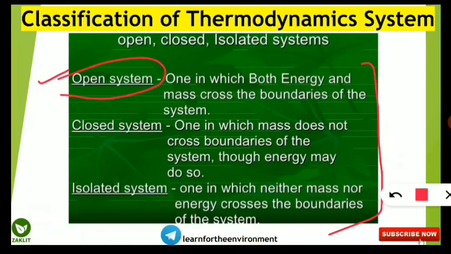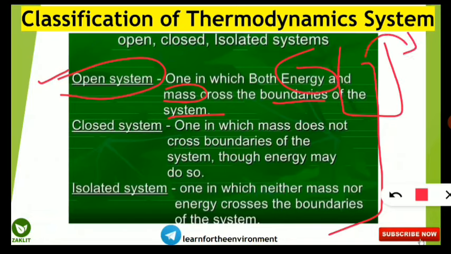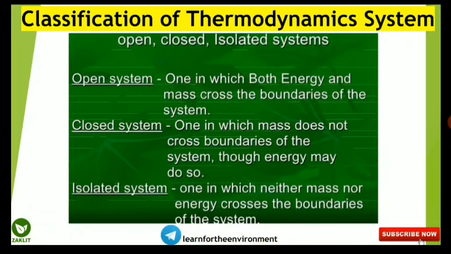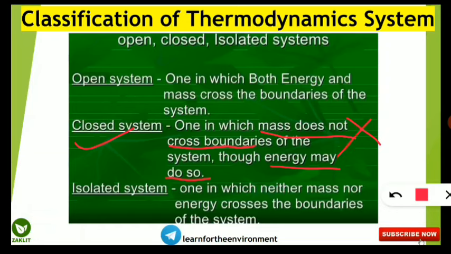Open means, from the word you can say it is very open, so both energy as well as the mass can cross the boundary of the system. For example, this is the system, so from here the material or the mass can cross, as well as the energy will also cross, because it is an open system. Next thing is closed system. So here in case of closed system, mass does not cross the boundary, so it is closed, so mass will not cross, though energy may do so. So energy can cross the boundary of the system, but mass cannot, not at all, cross the boundary of the system in case of closed system.